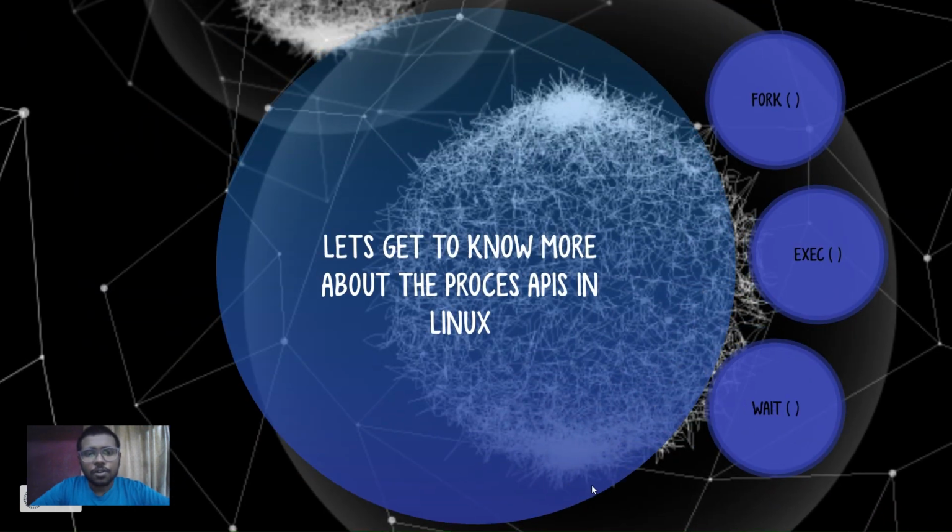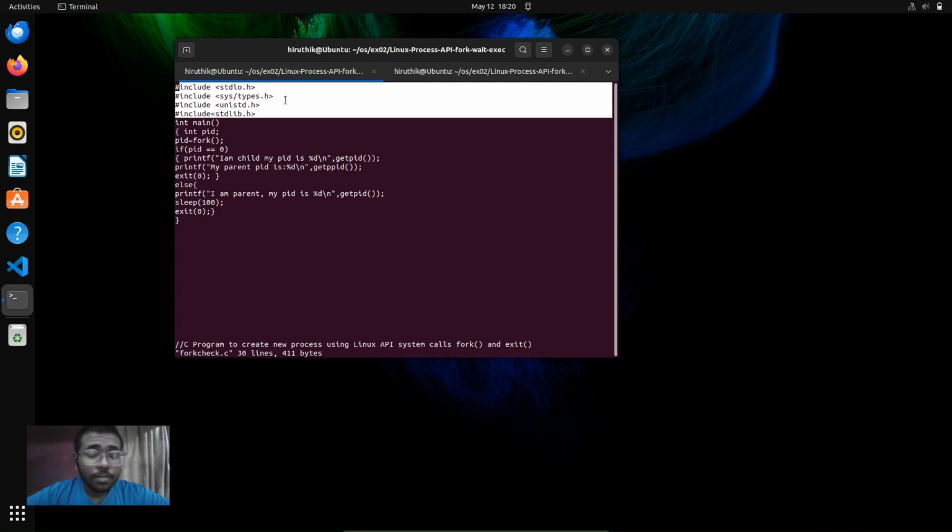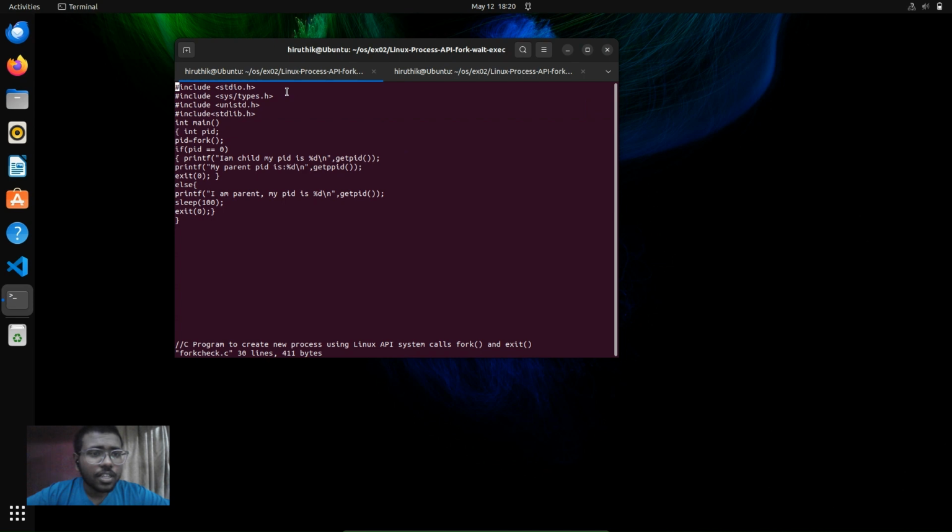Now let's get into the code, my dear friends. And yes, now we came here to a Linux terminal to check the fork check process and the exec check process. First of all, we'll be declaring the header files such as include stdio.h and include stdlib.h for input output operations and memory management, etc. In the main function, we'll be declaring a variable called pid, which will store the PID of the child process, which we will be creating using the fork call.